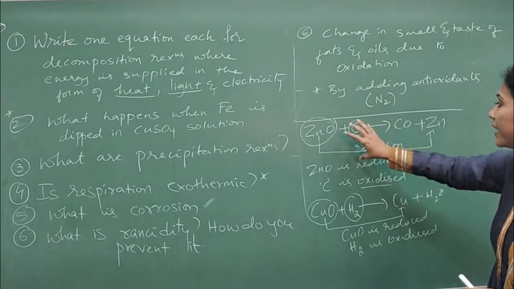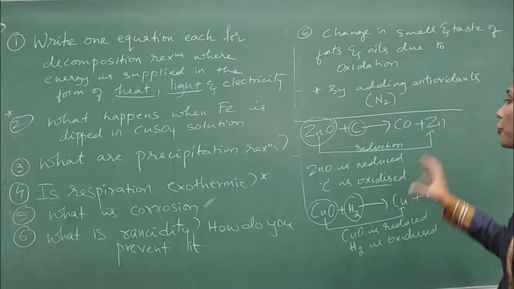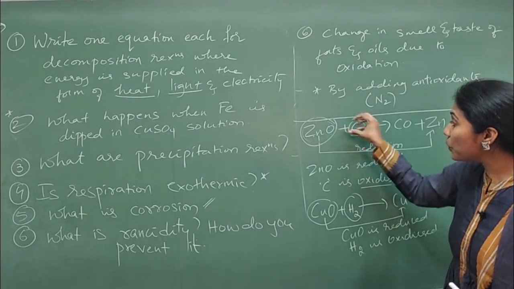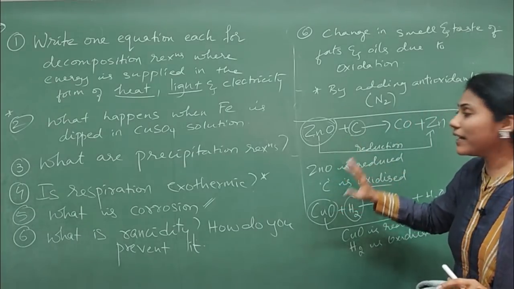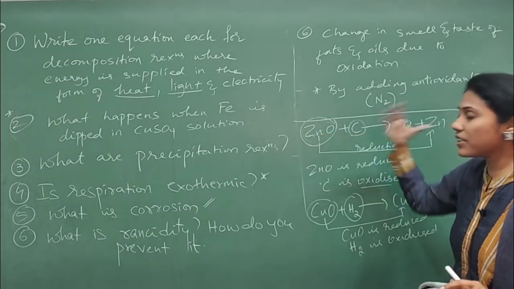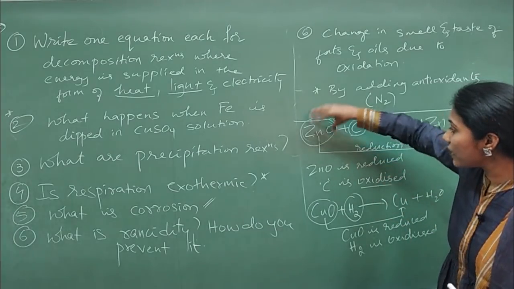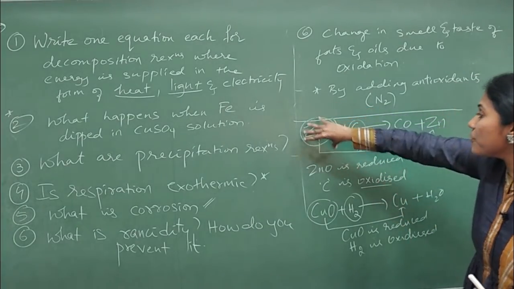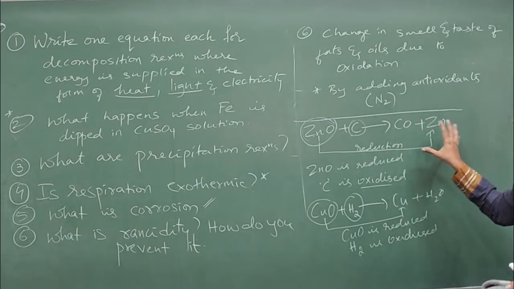Careful. Any equation they'll give you, and they'll ask you which is oxidized and which is reduced. So you have to talk about this with respect to reactants only. You're not supposed to touch the product and write. Among the two reactants, if one is reduced, the other one will be oxidized only. So you will have to carefully check. You take one reactant and you see what it got converted into in the product. You look at the change.